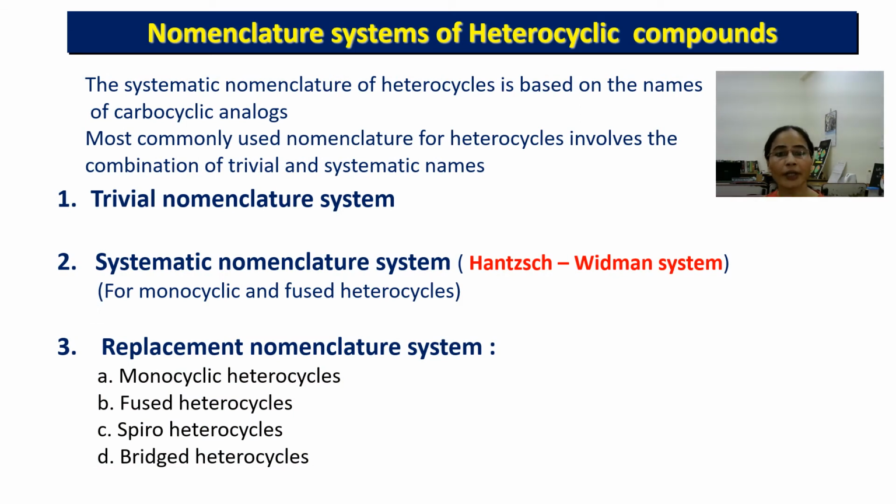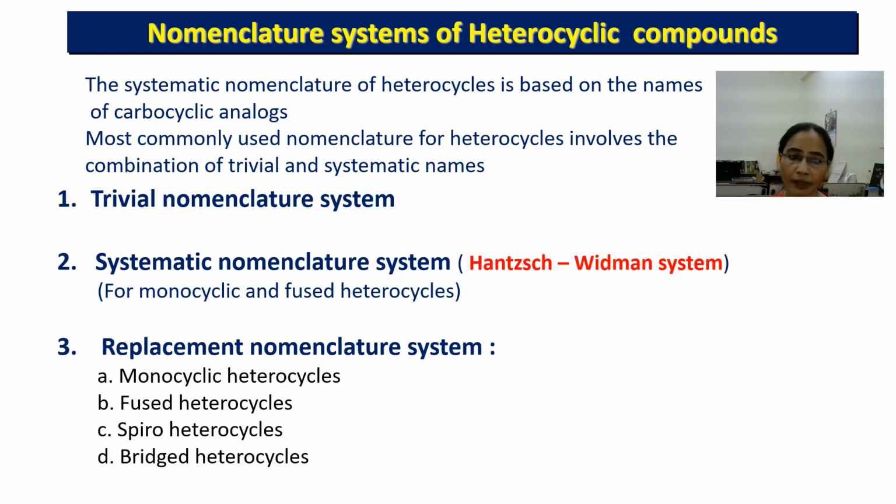Now come to the nomenclature of heterocyclic compounds. So the systematic nomenclature of heterocycles is based on the names of carbocyclic analogues. That means whatever nomenclature system we use for carbocyclic compounds, with a little modification we can use the same type of nomenclature for heterocyclic compounds also. So the most commonly used nomenclature for heterocycles involves a combination of trivial and systematic names. There are 3 types of nomenclature systems for heterocyclic compounds.